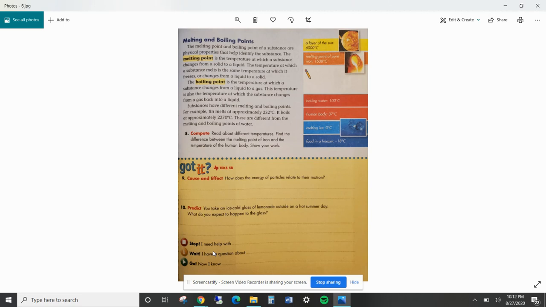This temperature is also the temperature at which the substance changes from a gas back to a liquid. Substances have different melting and boiling points. For example, tin melts at approximately 230 degrees Celsius. It boils at approximately 2270 degrees Celsius. These are different from the melting and boiling points of water.